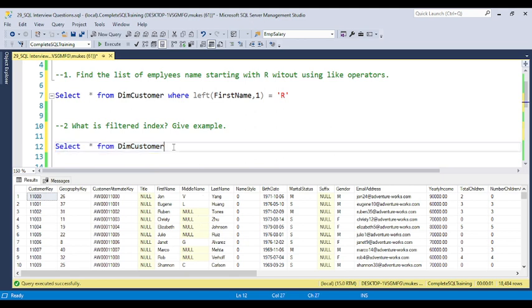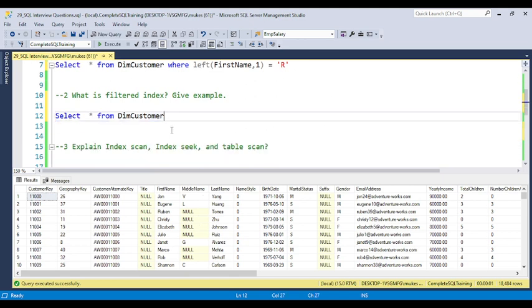There are lots of places where middle name is null. So to increase performance, you can create a filtered index. Whenever you create a non-clustered index, you can put a filter condition, like where middle name is not null. That is why we call it a filtered index.